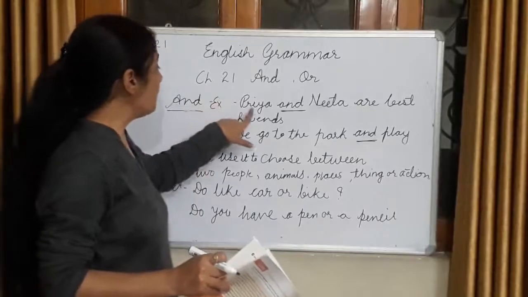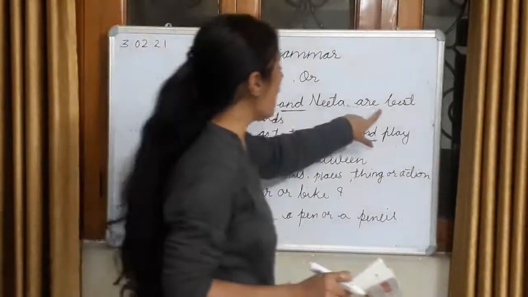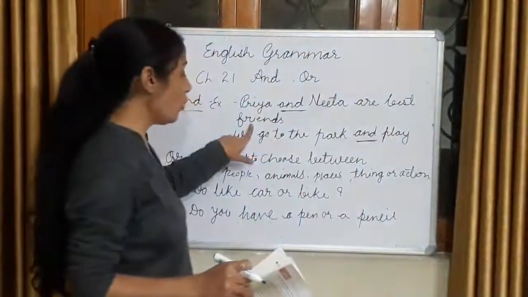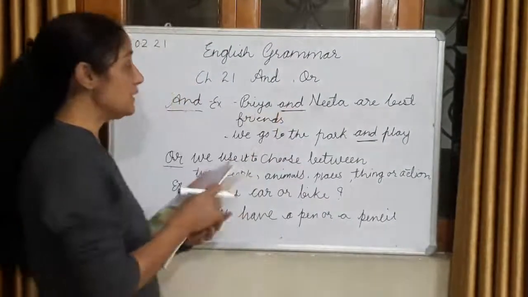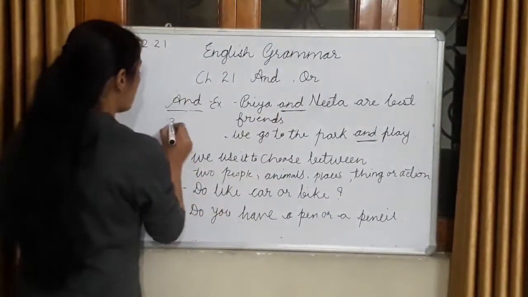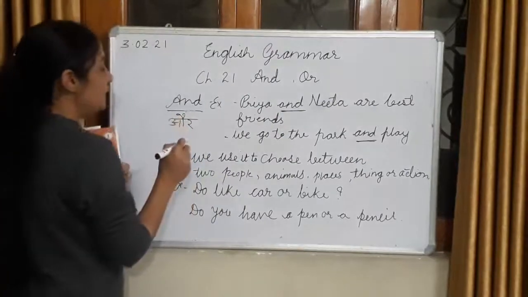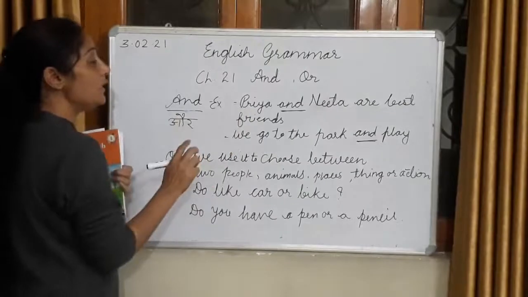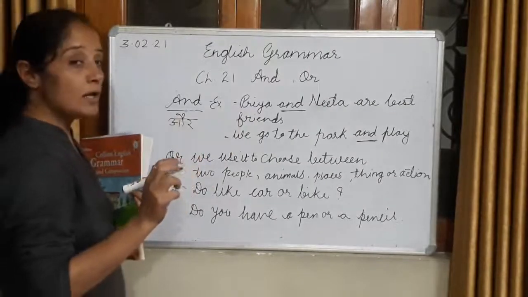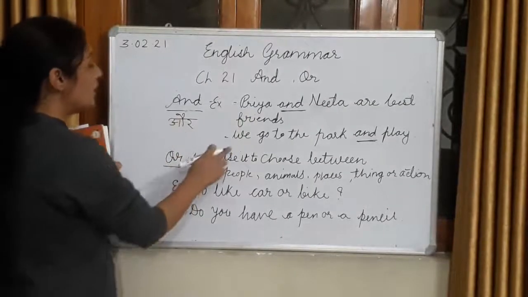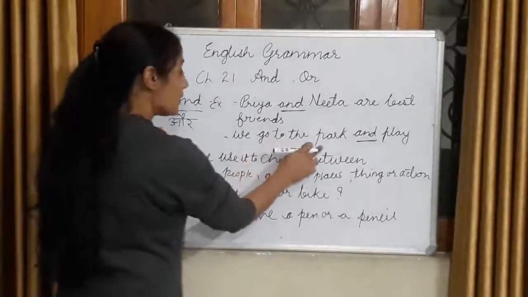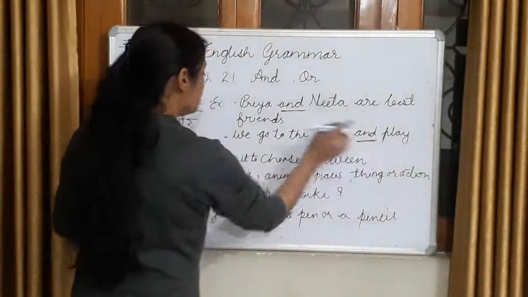For example, Priya and Neeta are best friends. So "and" means "और" in Hindi. Priya और Neeta क्या है? Best friends है. We go to the park and play.